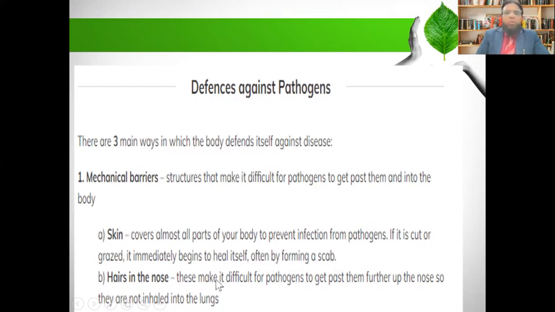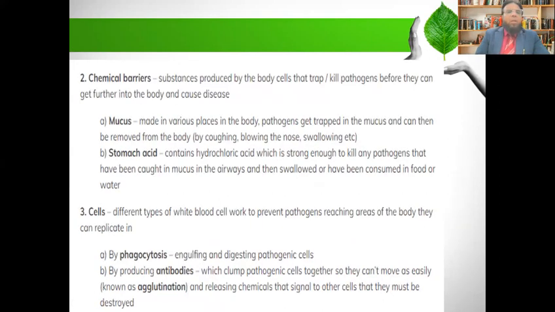Here in the nose, whenever we inhale any germs, the nose traps these germs and prevents them from entering the lungs. Now another way is a chemical barrier. You can see on the screen: substances produced by the body cells that trap or kill pathogens before they can get further into the body and cause disease.